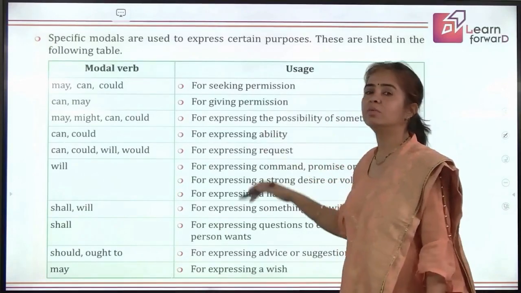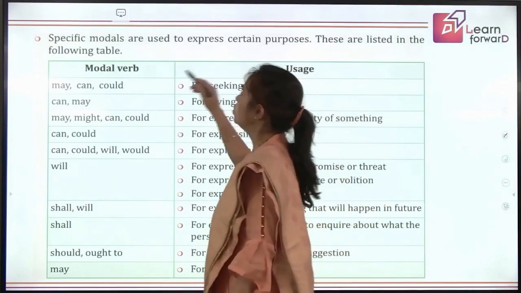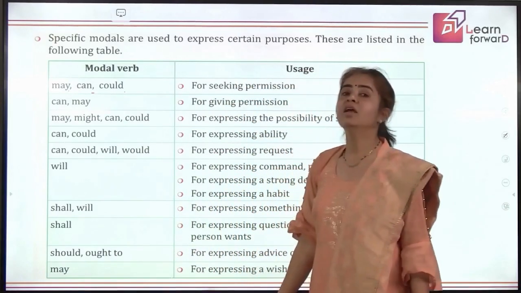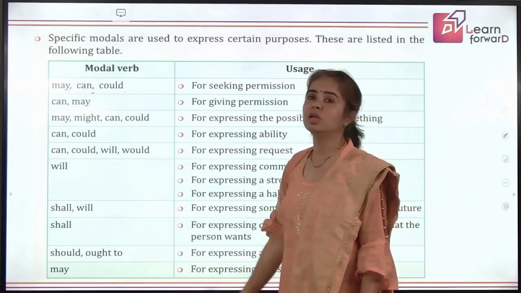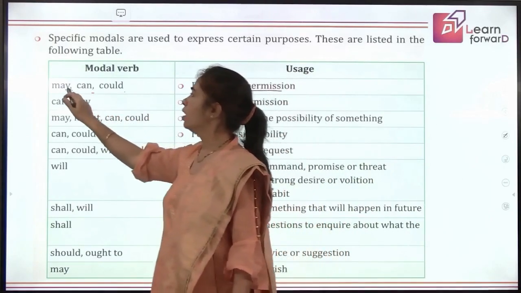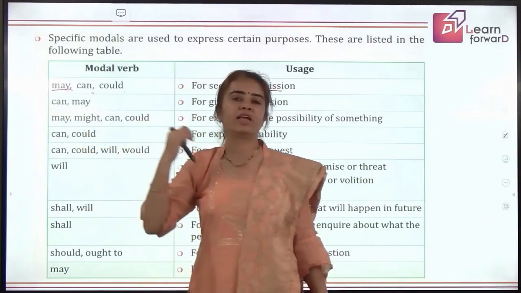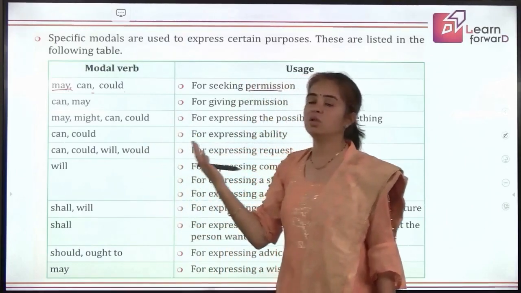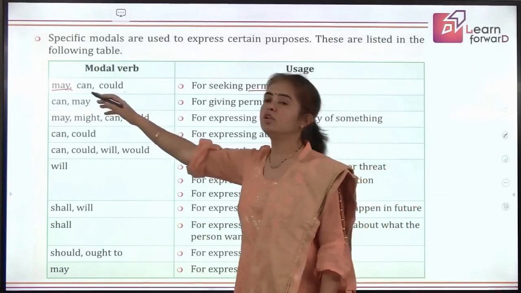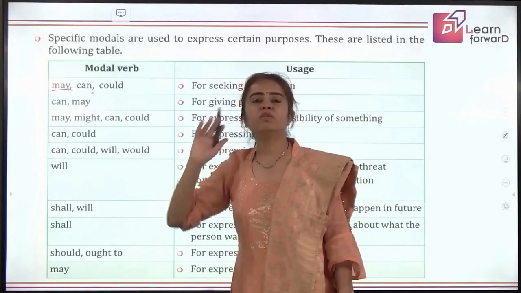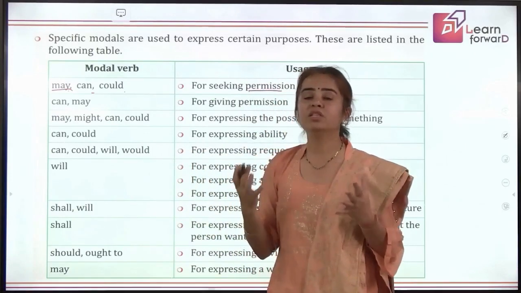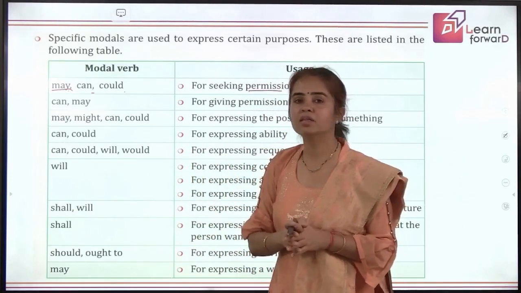We have some modals here, and what is the use of them? May, can, could. This is what I said: we use them for seeking permission. So may is used for seeking permission when we are talking about a formal relation, like with your teacher, or if you are in an office and taking permission from your superiors, you will use may. Can you use whenever you are talking of any informal relation, like with your friends, your relatives, your grandparents,